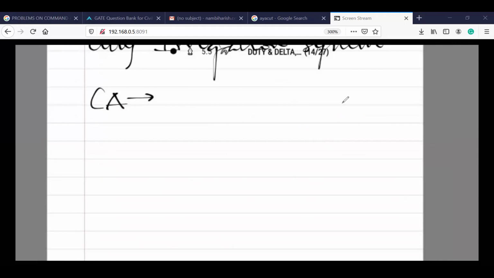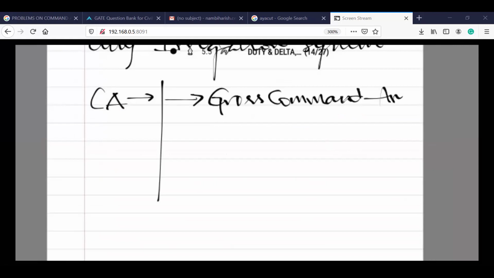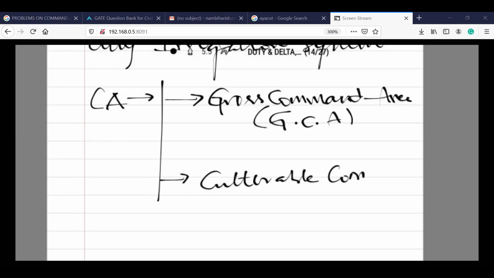So CA is classified as gross command area, which we call GCA in short form, and we have another one, culturable command area, which we call CCA. Remember these two short forms, very important to understand.